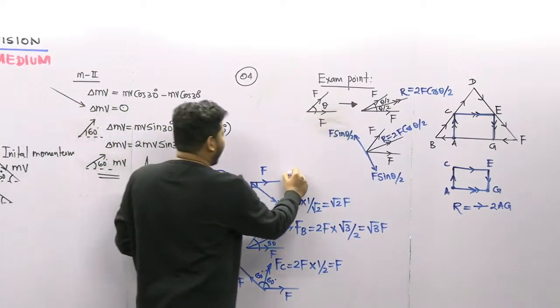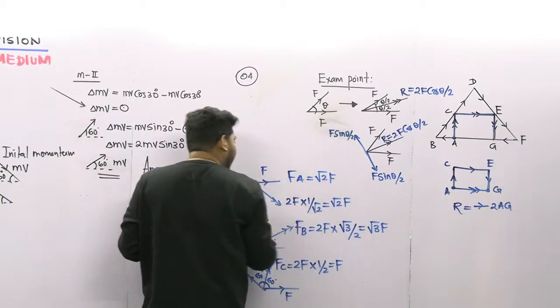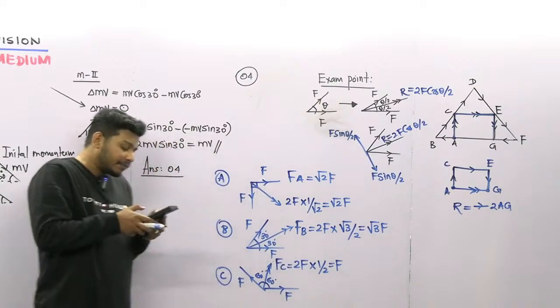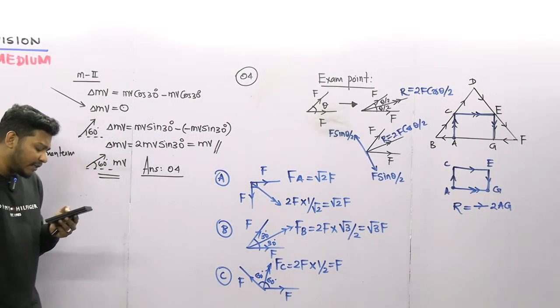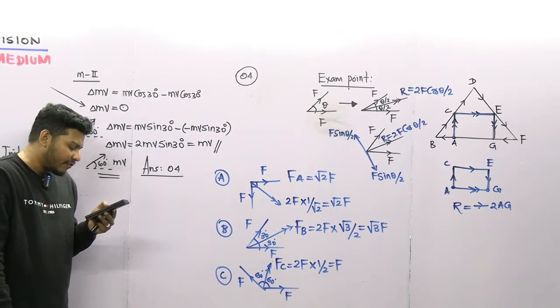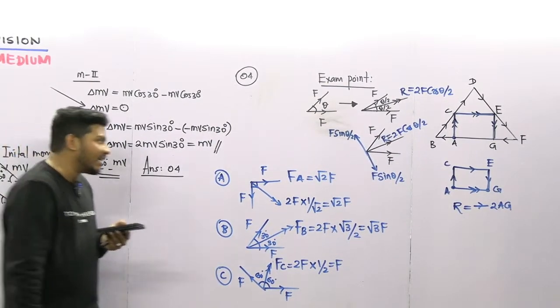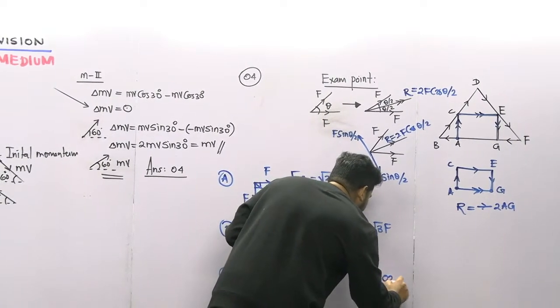So FA is equal to root 2F, FB is equal to root 3F, FC is equal to F. These are the answers for the fourth question: root 2F, root 3F, F. So the answer is the second one.